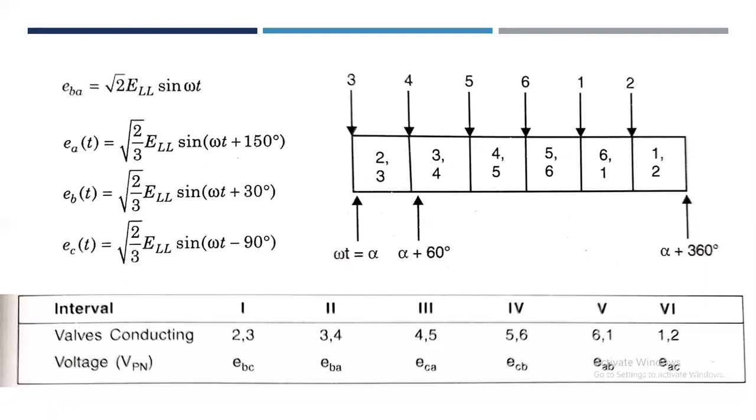Then the expressions are: EA of t is equal to root 2 by 3 ELL sine of omega t plus 150 degree, EB of t is equal to root 2 by 3 ELL sine of omega t plus 30 degree, and EC of t is equal to root 2 by 3 ELL sine of omega t minus 90 degree.